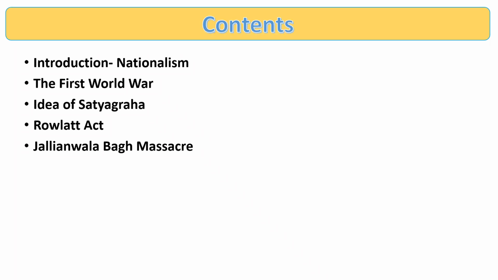And in this satyagraha, we have discussed that Mahatma Gandhi returned to India in 1915 from South Africa. In India, he started three small movements, and by these three small movements, he became famous all over India.